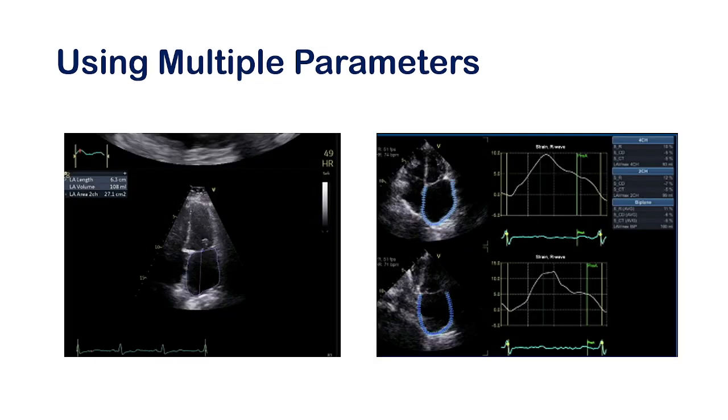Like the left atrium, we can measure the left atrial volume by means of the area length method or disc method. But if you use the LA strain, this will give you the LA volume. At the same time, this will also tell you the function of the LA. So in your machine, I have seen many physicians use a very high quality machine, but they don't use these options. As a result, they cannot give the exact result or the better report for the patients.